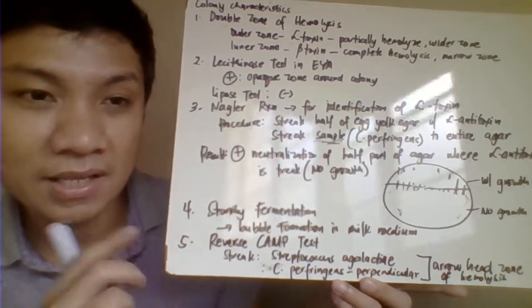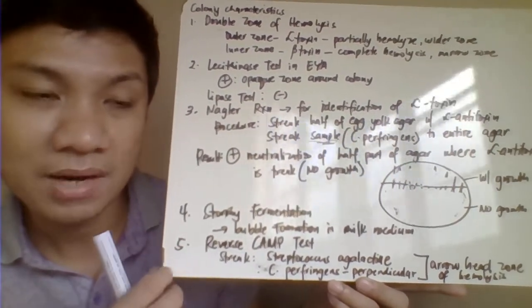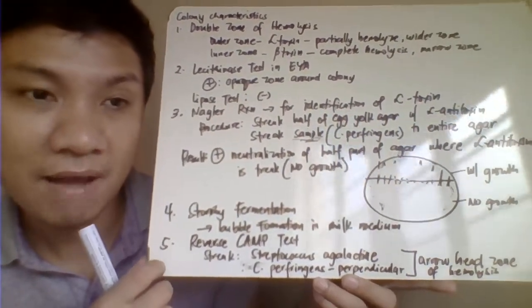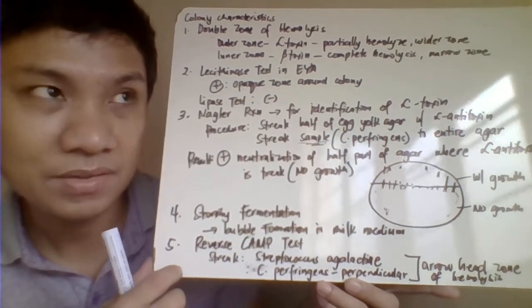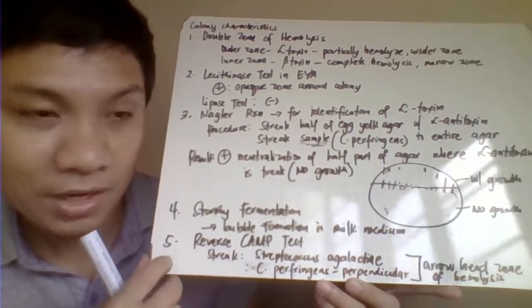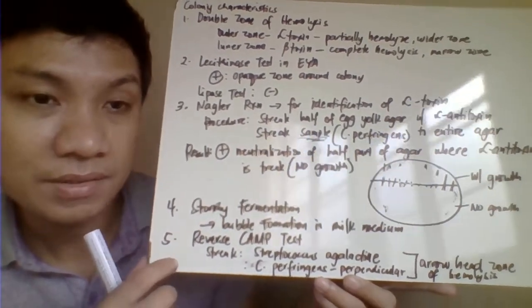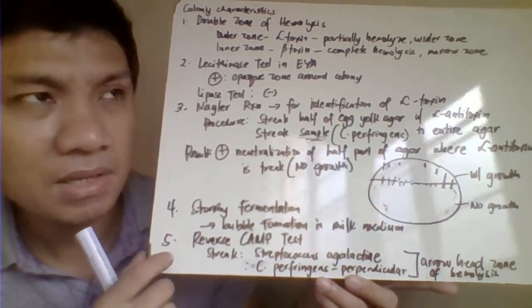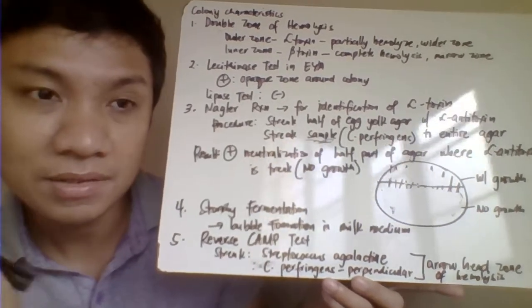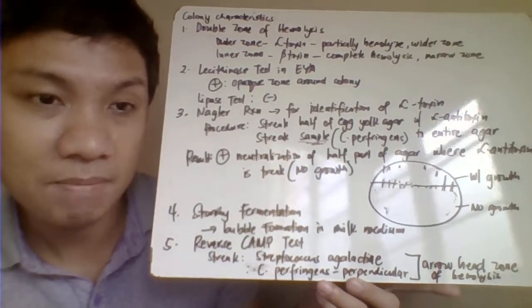Again, in the traditional na CAMP test, we are streaking for your Staph aureus, di ba, against your Strep pyogenes. Ito naman reverse because instead of using your Staph aureus, you streak here your Strep pyogenes. Original is your Staph aureus saka Strep agalactiae pala.